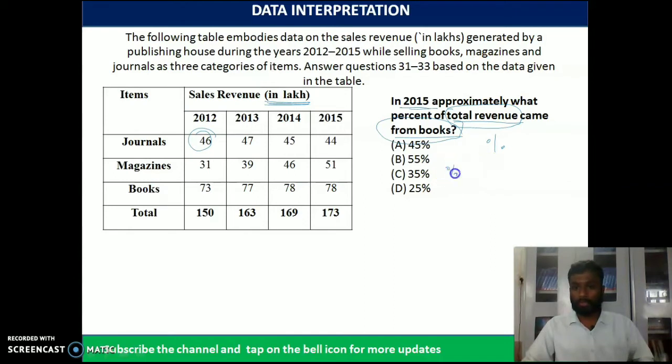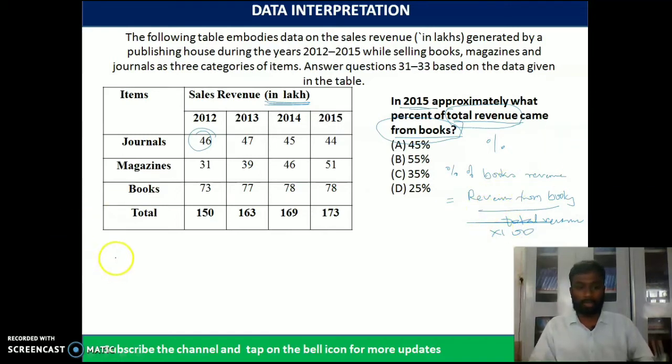Percentage of books revenue is equal to revenue from books by total revenue into 100.